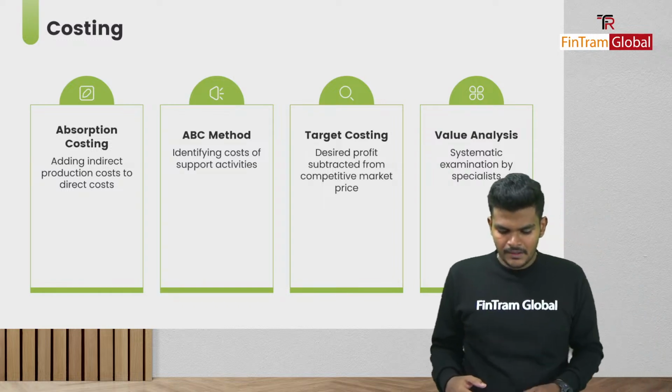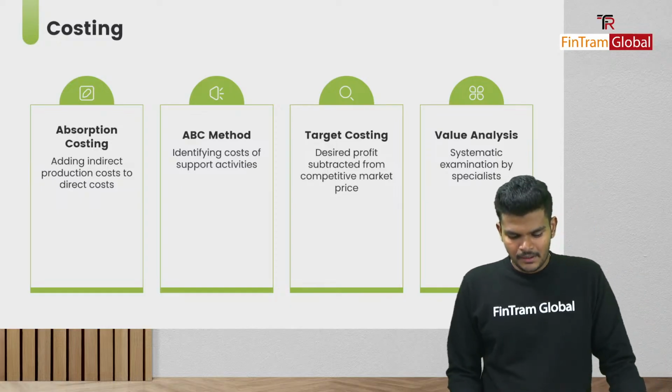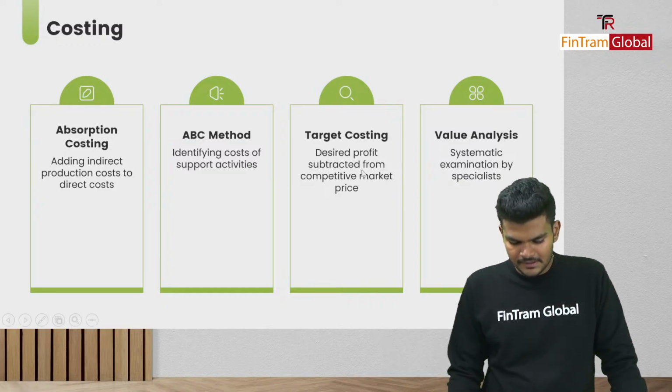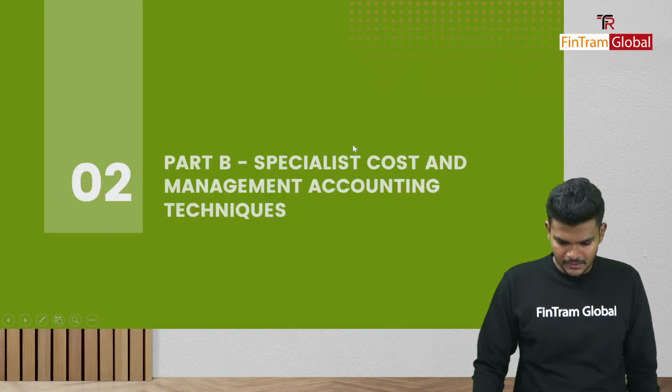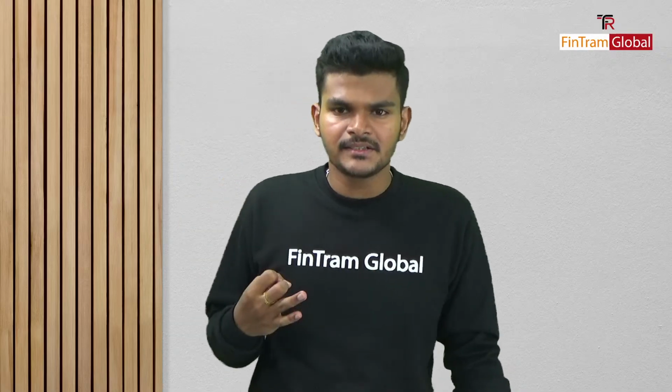Now, secondly, we also have target costing. Target costing is basically a step-by-step method, so let's discuss that first. In target costing, what is the first thing that we do? We determine the sales volume. So how many units of the product am I planning to sell? And then I determine the desired selling price of that particular product, and a desired profit margin as well. Okay, folks.